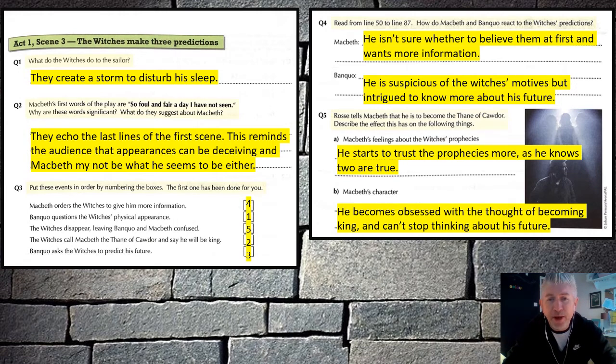And 5b, his character, how does it change his character? Well, he becomes obsessed with the thought of becoming king. He can't stop thinking about his future. If you remember in the scene, he steps off to one side and starts talking to himself while Banquo and Ross and whoever else has come on stage have a little chat in the background.